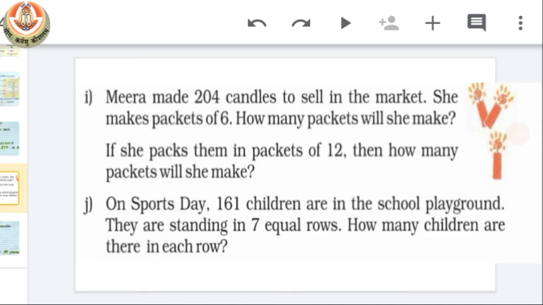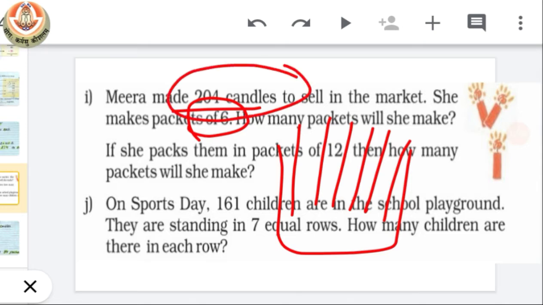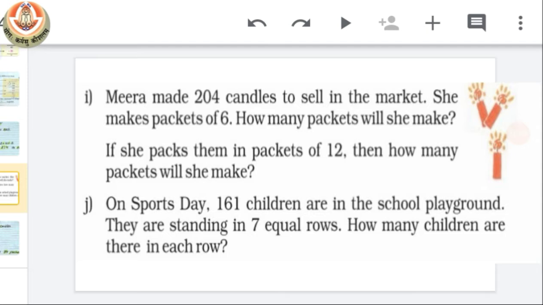The first is: Meera made 204 candles to sell in the market. She makes packets of 6. Now how many packets will she make? That means in a packet there should be 6 candles. So we have to answer how many packets she will make for a total of 204 candles. Okay, now let's see what its solution should be.